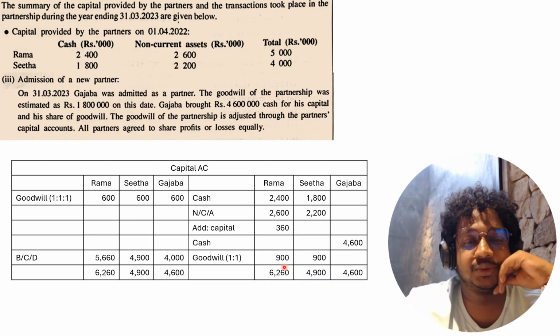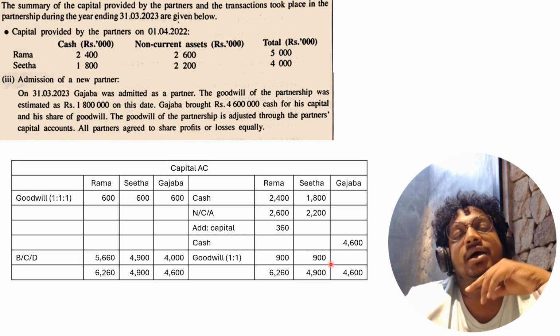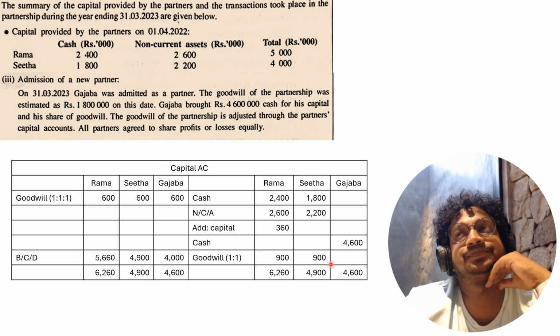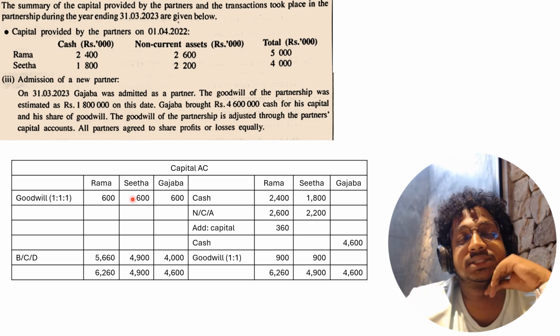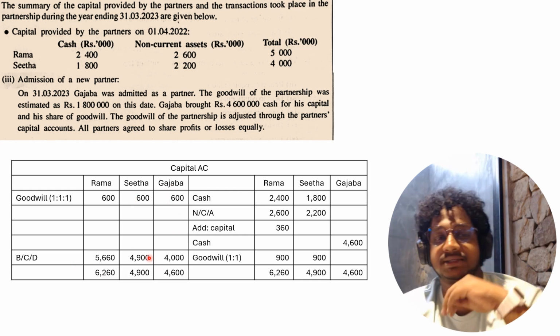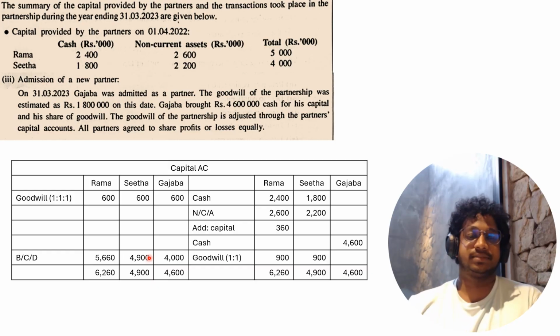Your old ratio is 1:1, so 900 to Rama and 900 to Sita. And you have to debit based on the new ratio. The new ratio is 1:1:1, so to Rama 600, to Sita 600, and to Gajaba 600. Then you can find out the closing balances of each of Rama, Sita, and Gajaba.